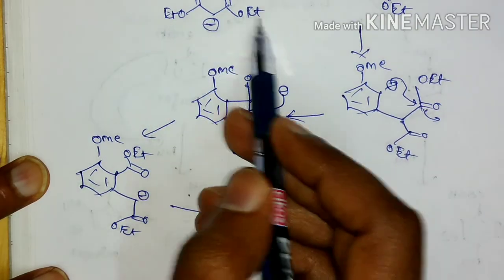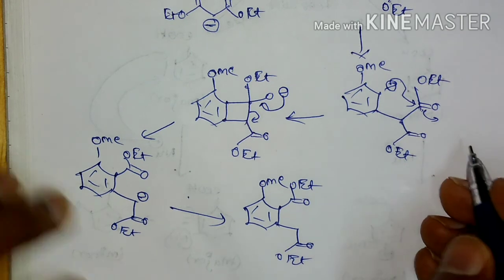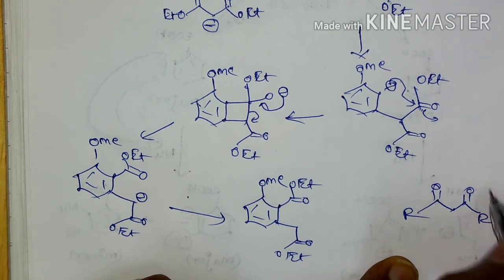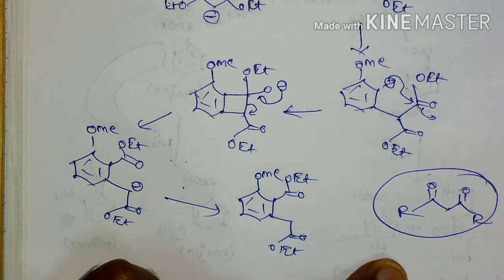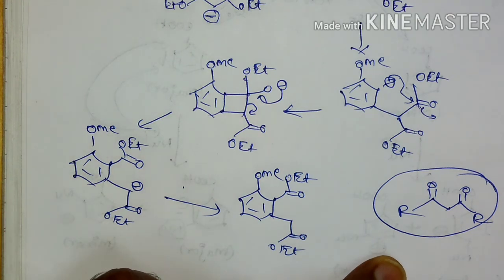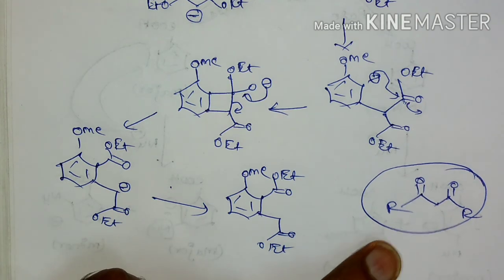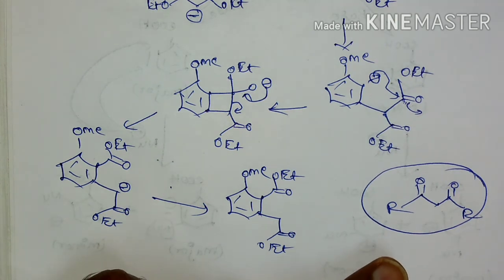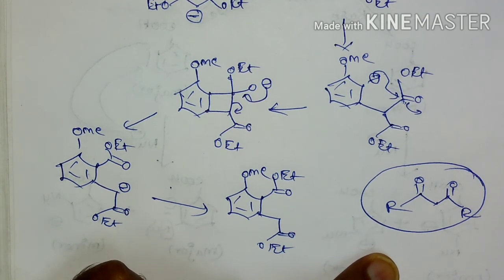Not only this diethyl ester derivative, any dicarbonyl compounds can be used in this reaction, and it is one of the important reactions that has been asked in the CSIR examination. So that is the sigma bond insertion reaction of benzyne. So this is regarding the benzyne intermediate. Thank you.